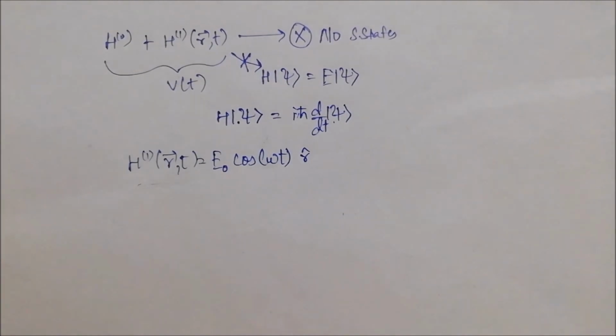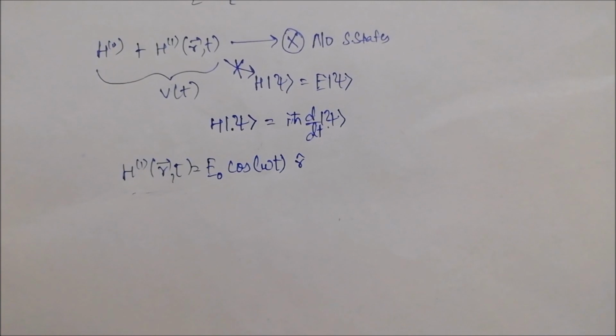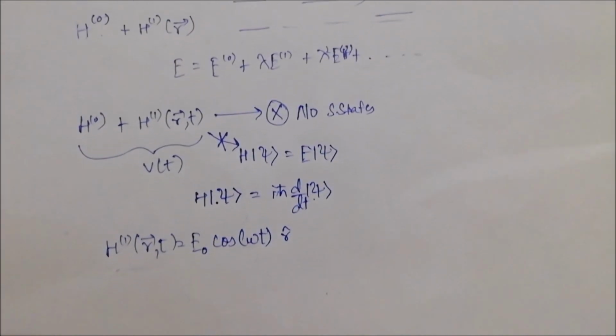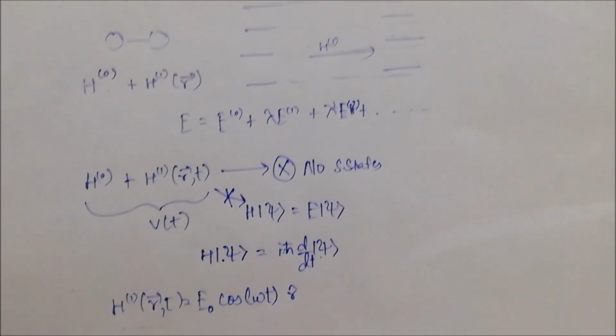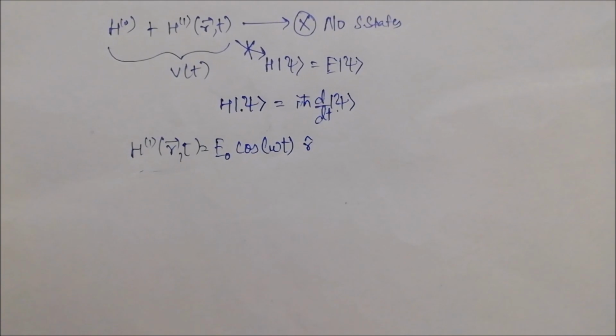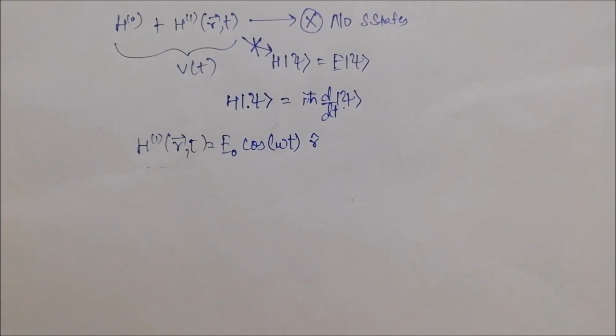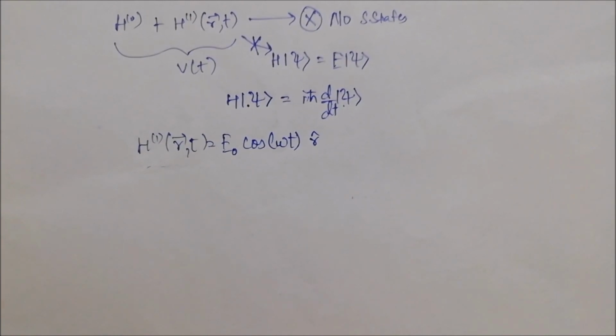So we want to know what happens after applying these perturbations. So as we saw in time independent perturbation, the energy levels were raised, but in this case there's no such thing as energy levels while the perturbation is on. And in these cases what we see is that the system makes a transition from one state to another once we switch off the perturbation.